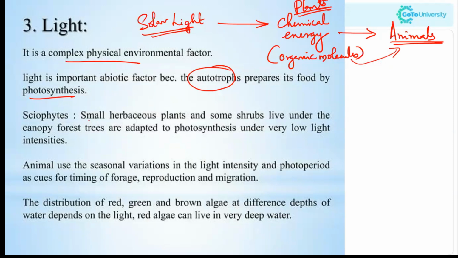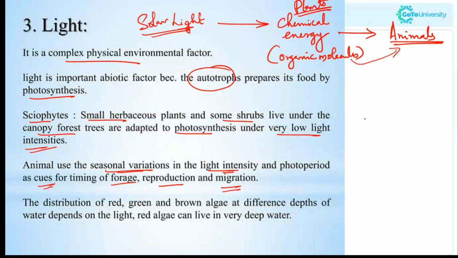Small herbaceous plants and some shrubs live under the canopy of forest trees, and they are adapted to photosynthesis under very low light intensities. That is sciophytes. Animals use the seasonal variations in light intensity and photoperiod as cues for timing of foraging, reproduction and migration.